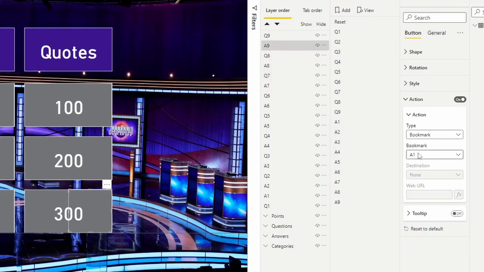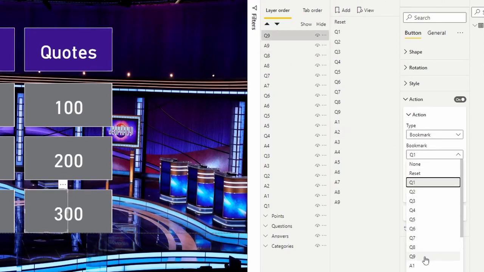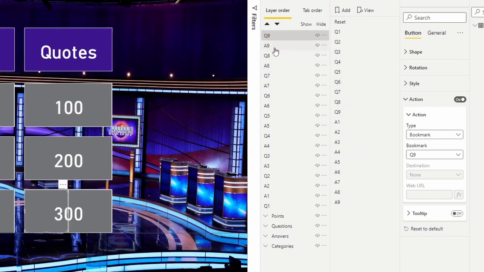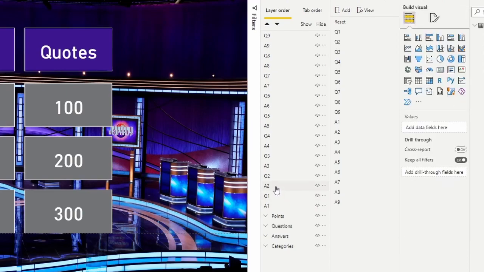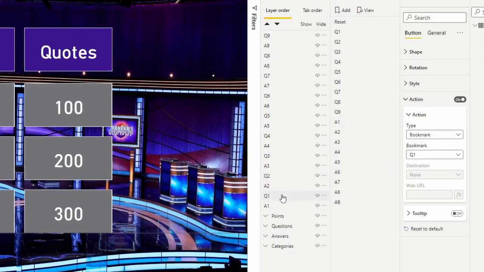And just to make sure I did this right, same thing, because you're doing a lot of clicking. As soon as I'm done with this, I'm just going to click on them real quick. Okay, Q9, Q9, A9, A9, Q8, A8, Q7, A7, Q6, A6. Just verifying that these are mapped correctly. Q4, A4, Q3, A3, Q2, A2. And I'm just going to reorder these. Q1, sorry, A2, A2, Q1, Q1, A1, A1. Okay, these all look to be mapped correctly.